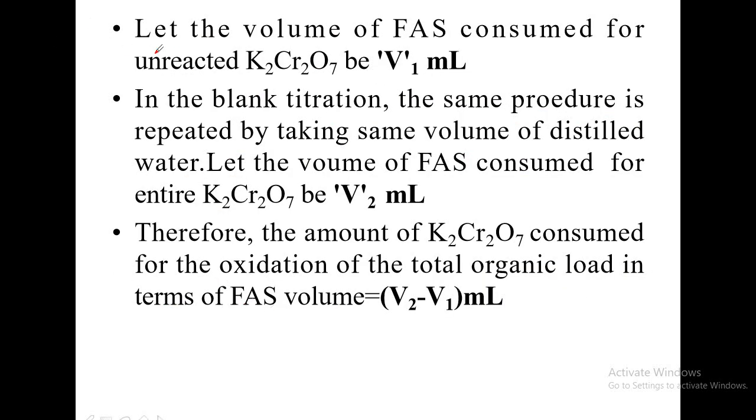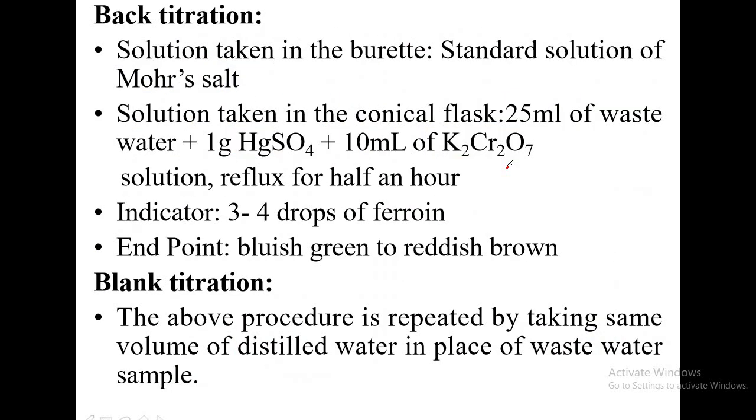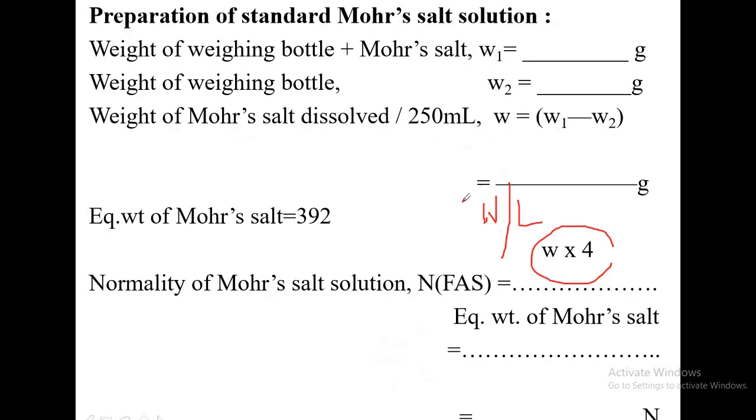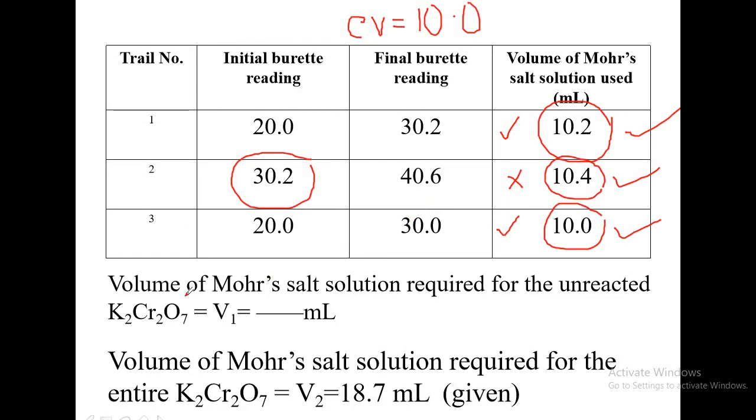Now moving on. Let the volume of FAS consumed for the unreacted potassium dichromate be V1 ml. So you are doing the back titration, and whatever three values you have reported, that is V1 ml, consumed for unreacted potassium dichromate. That is in the column somewhere I have written, and at that time I didn't explain it to you.